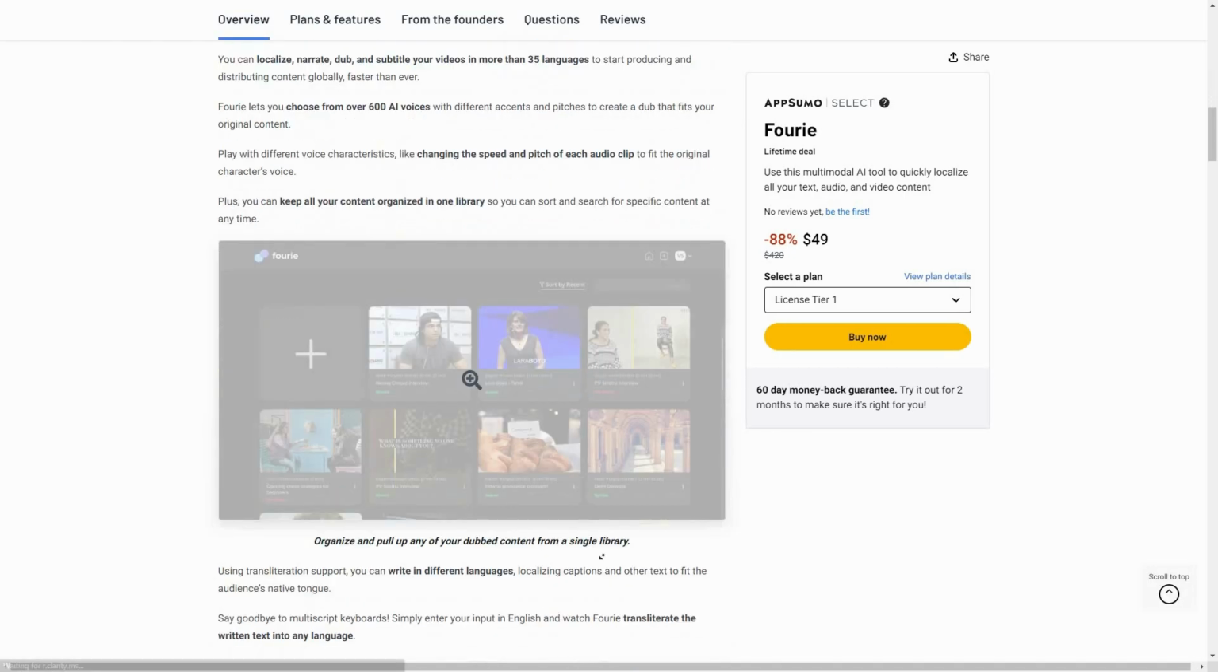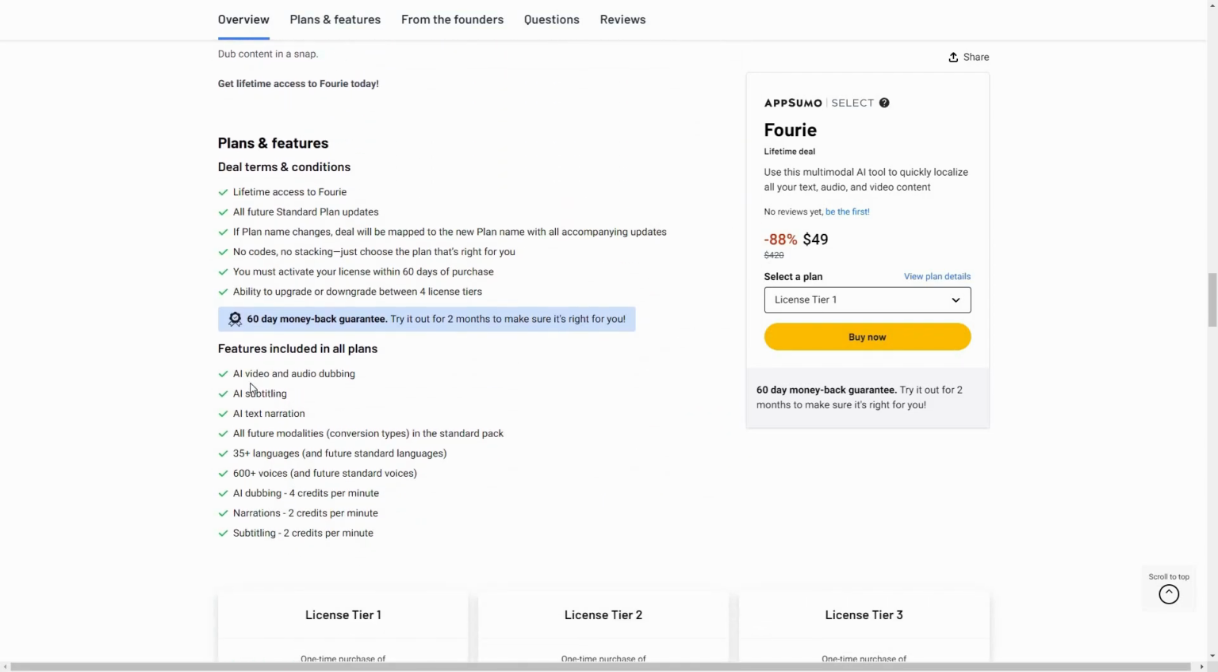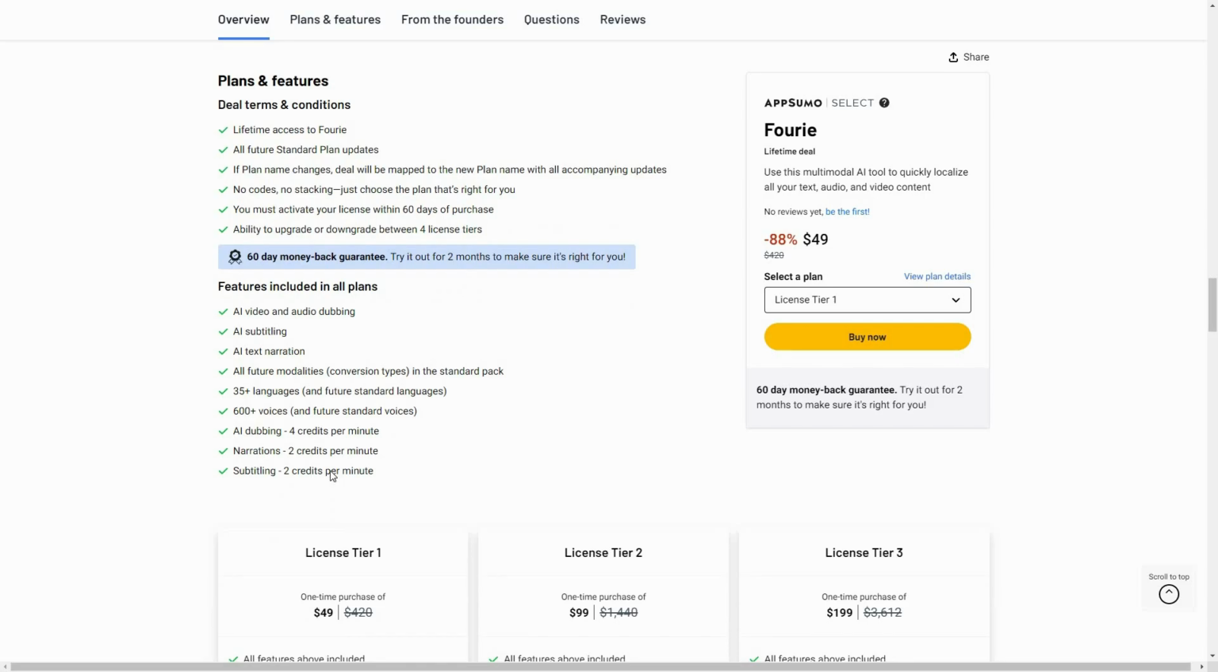Now let's have a look at all the features that you are going to get with this AppSumo deal. Using the AI, you can dub your video and audio, you can add subtitles, you can narrate your text, and you're going to get access to all the future modalities. There are 35 languages, 600 plus voices. And here's a breakdown of how the credit score is going to work.